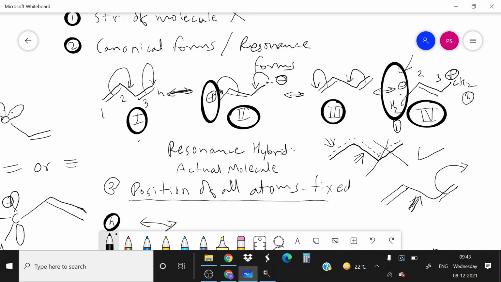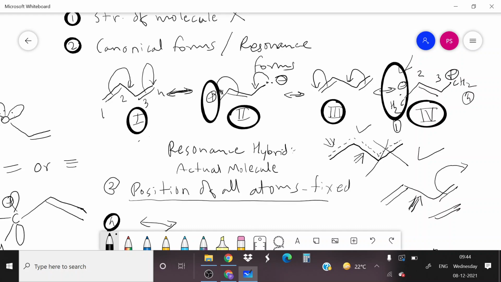We cannot show the arrow from resonance hybrid because all the pi bonds are dotted lines, it is delocalized one. So it is very difficult to show the movement of electrons from resonance hybrid structure. So we have to choose the most stable canonical form, because in hybrid structure the major contribution is from the more stable canonical form.